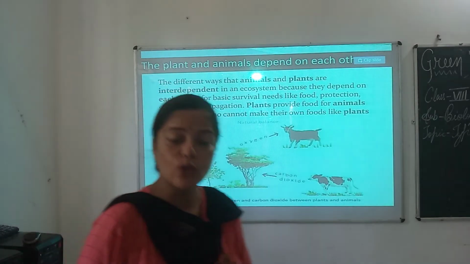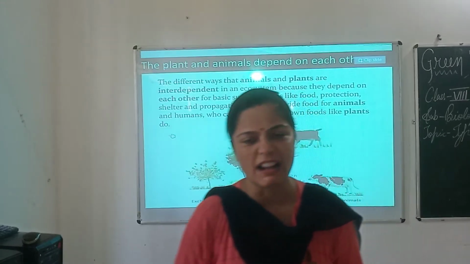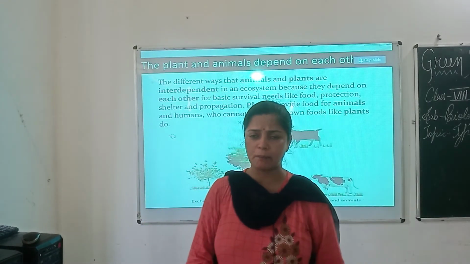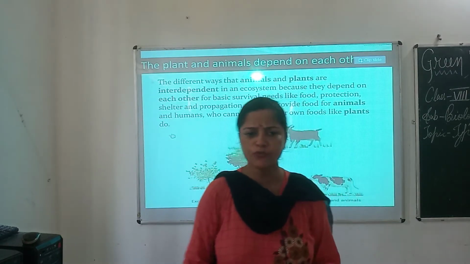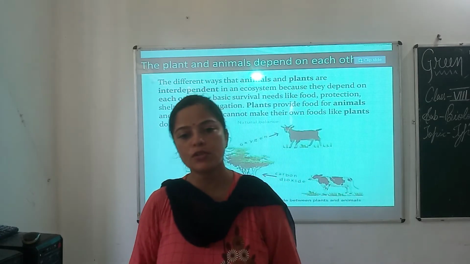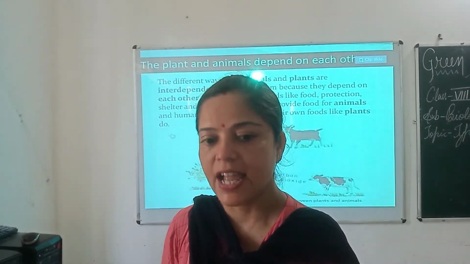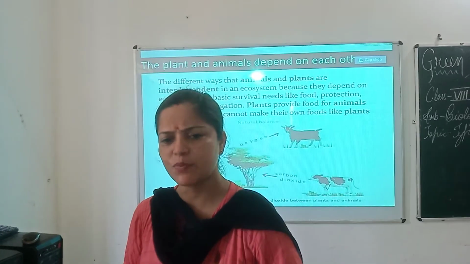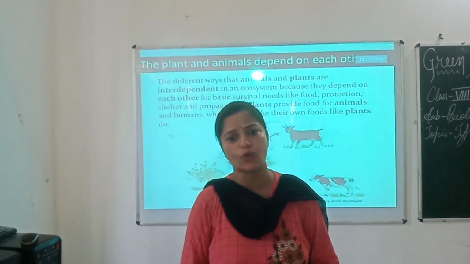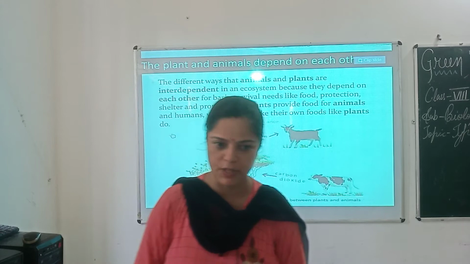So let us know about dependence of animals on plants. Animals directly or indirectly depend on plants for their food. Tall trees give shelter to various animals. Most birds make their nests on branches of trees. Animals like monkeys and apes live on trees, and plants produce oxygen during photosynthesis. It is utilized by animals for respiration.